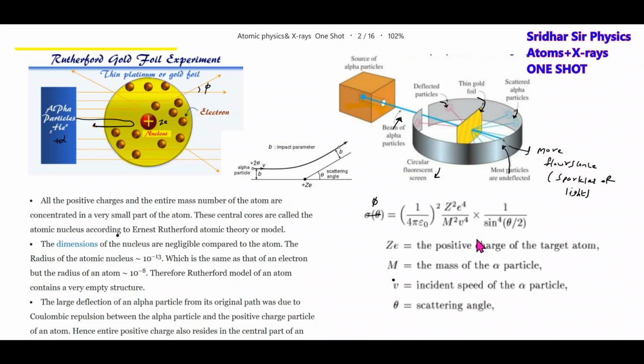So this particular thing also you have to remember. Will all incident alpha particles deviate by 180 degrees? No, only one. Out of every 8,000, only one will get deviated. The remaining all will just pass through. This scattering is part of the syllabus. You have to remember this formula.